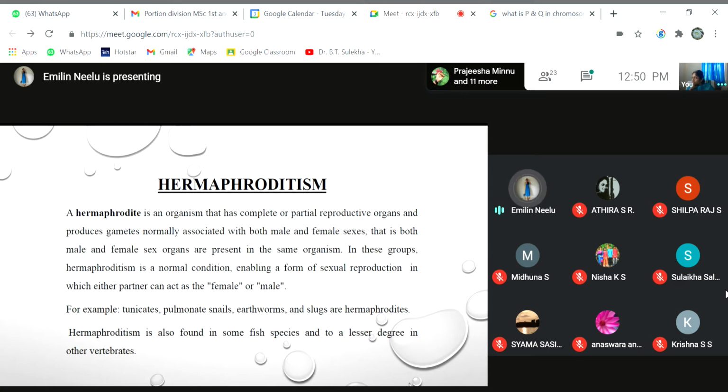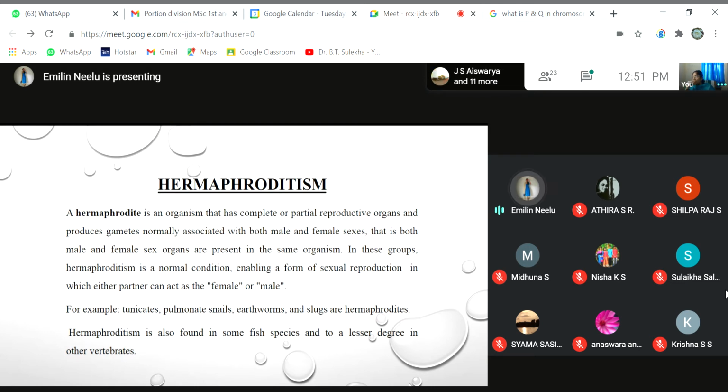Those individuals exhibiting this condition are called hermaphrodites, and this phenomenon is known as hermaphroditism. In those organisms showing this phenomenon, it is actually a normal condition which enables them a form of sexual reproduction, because this condition helps an individual to act as both a female as well as a male.